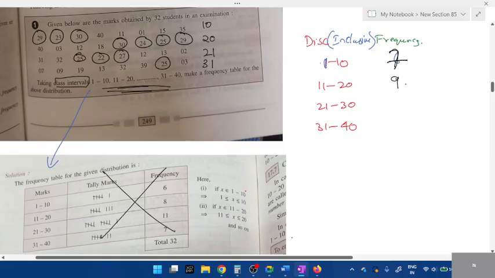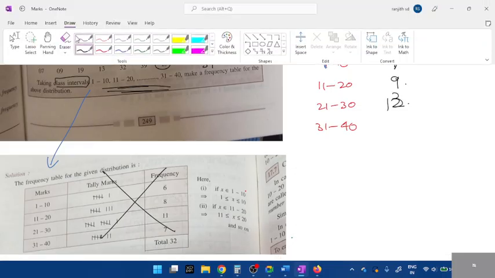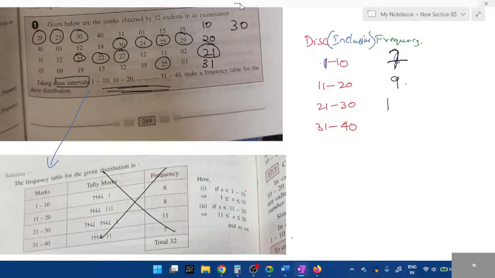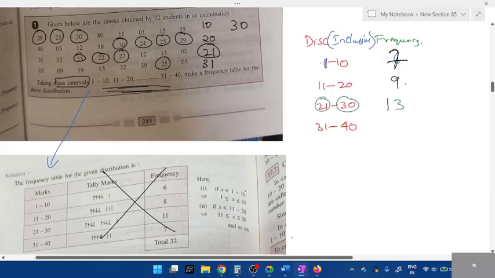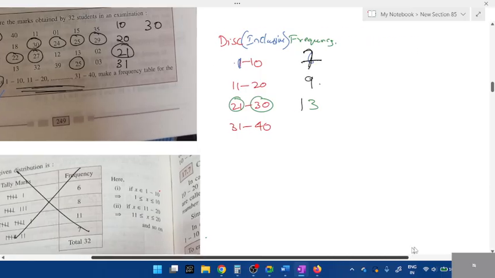And I've included some numbers. So total 12. So if I take even 30 students, it becomes 13. Okay. So the meaning of inclusive is you have to include 21 and 30 all together, from 21 all the numbers up to 30. Is it clear? This is known as inclusive.